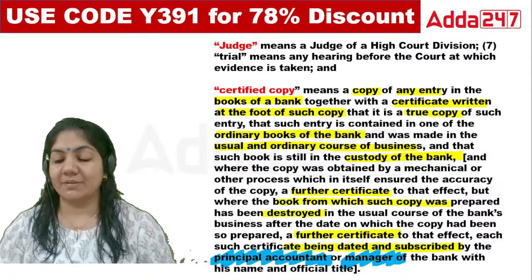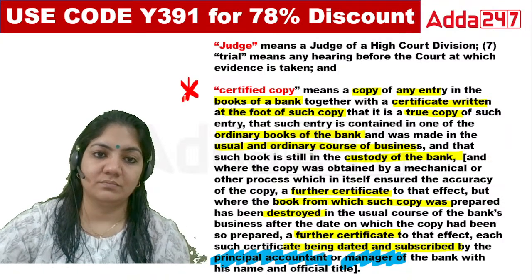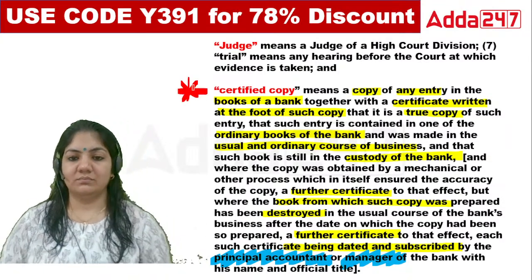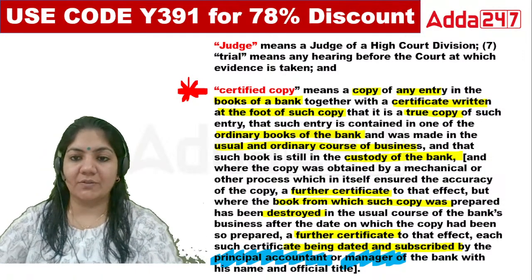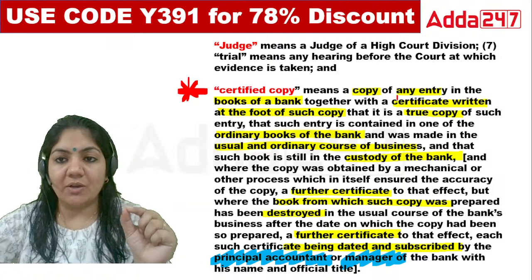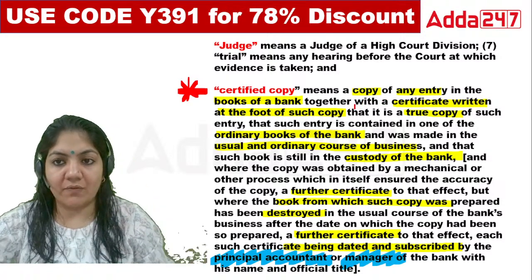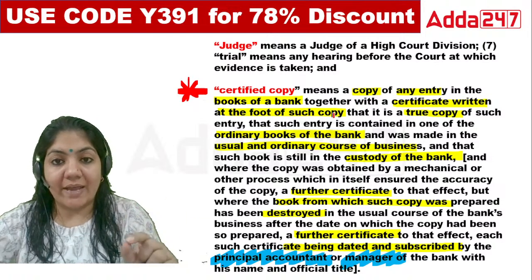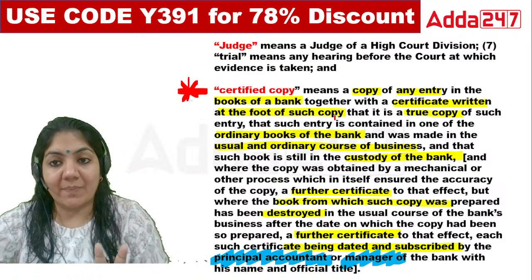Is that okay, class? This is an important one. So certified copy, again, is a copy of any entry that is written in recorded form. It should be written at the foot of such copy. And who will write? Principal accountant and manager of the bank.